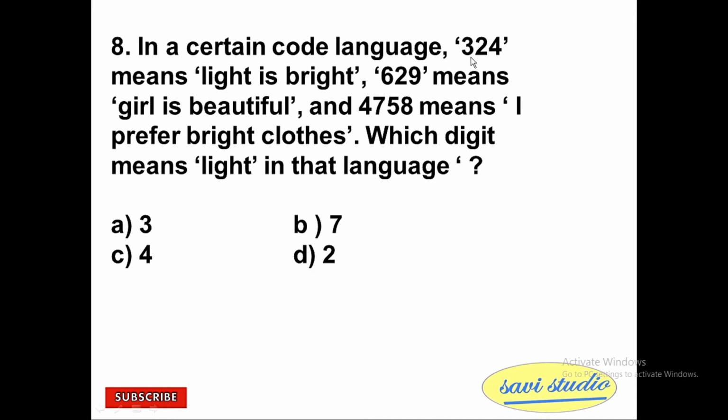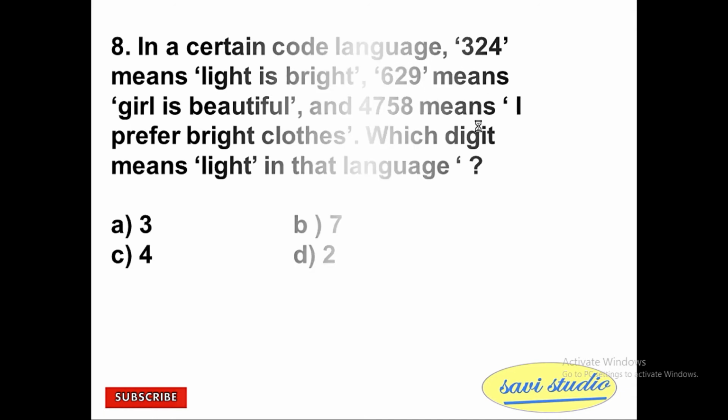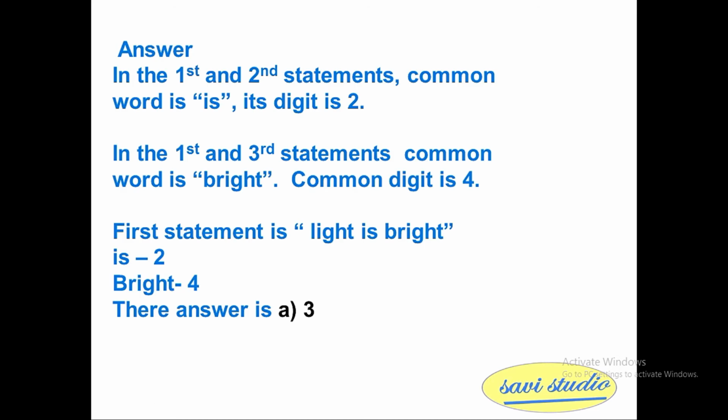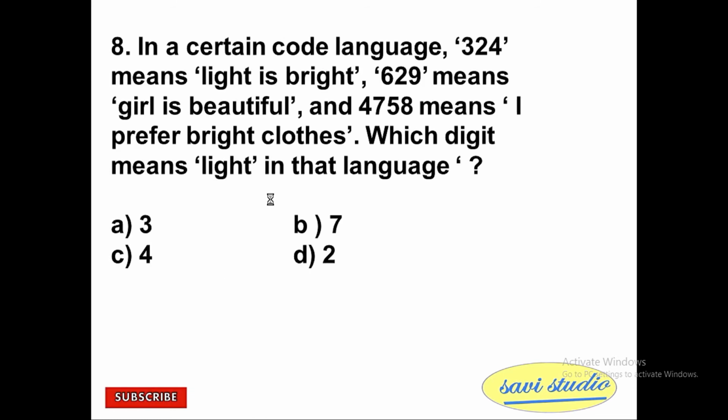Both have the common digit 4. So for is we have the code 2 and for bright we have code 4. In the first statement, 324, 2 and 4 are already assigned, so for light the digit is 3. That is A 3 is the right answer.